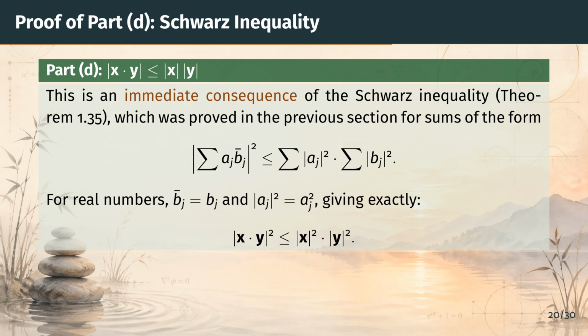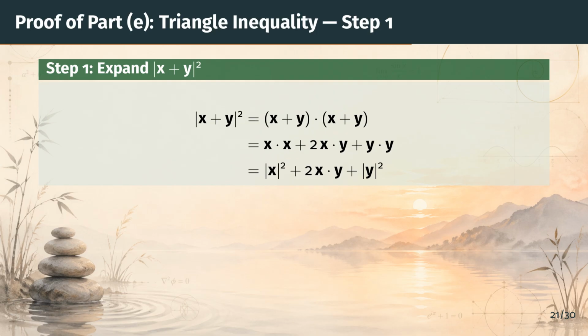Taking square roots of both sides gives us the result. Now let's prove the triangle inequality, which is where the Schwarz inequality gets used in a beautiful way. Here is the key computation. We compute the squared norm of x plus y by expanding it using the definition of the inner product. The inner product distributes over addition just like ordinary multiplication, giving us three terms.